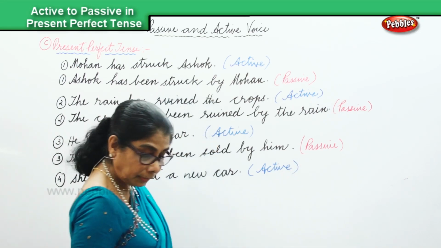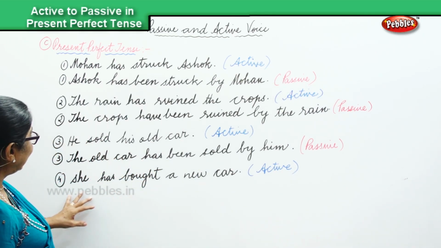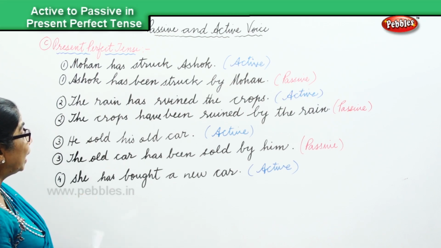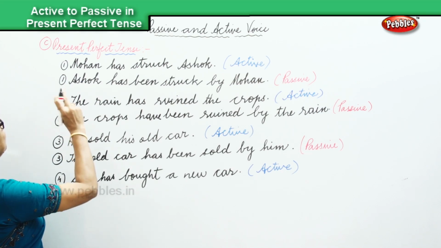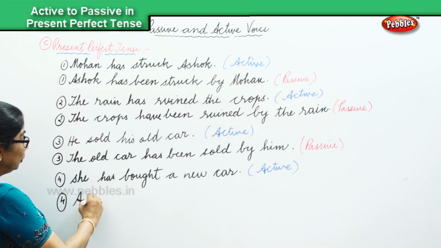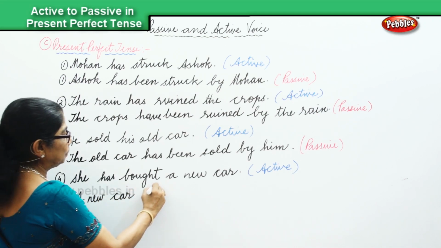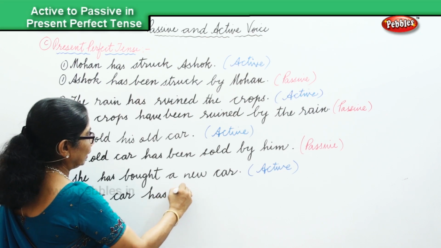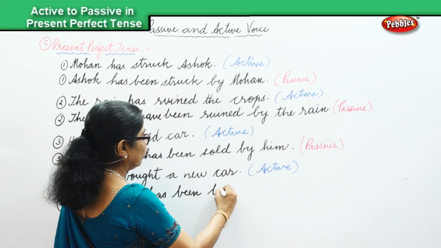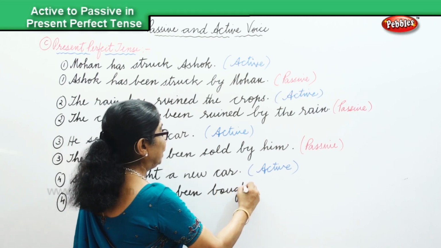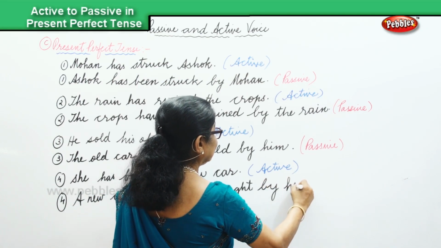And so, in the passive voice, a new car has been bought by her. A new car, in the present perfect, has been bought by her.